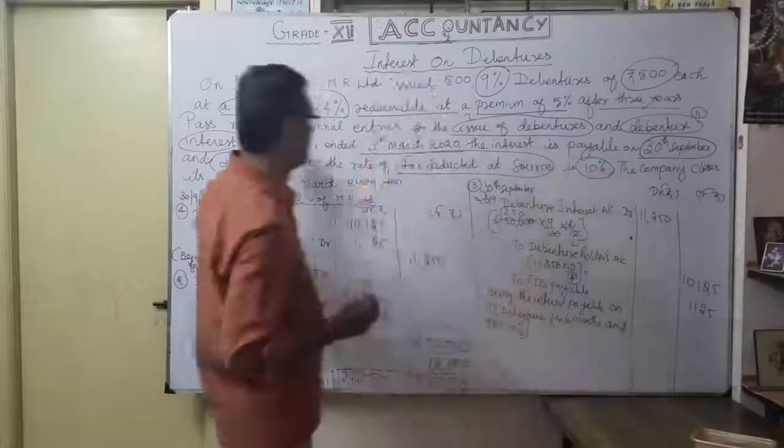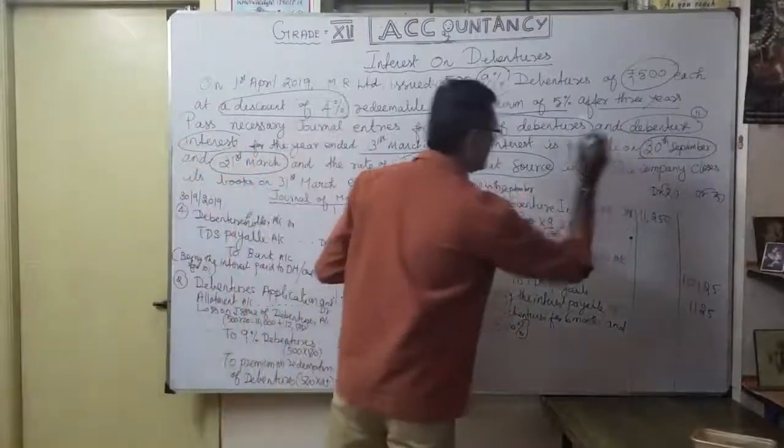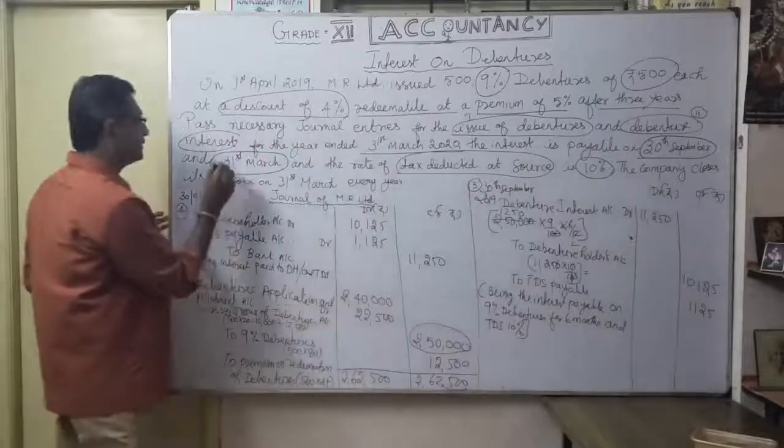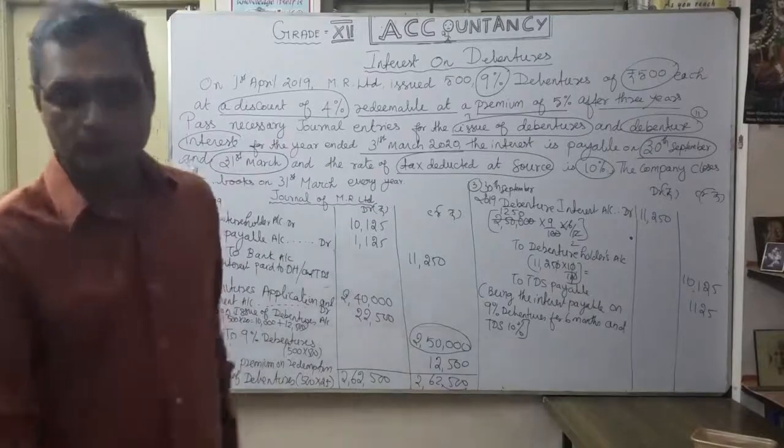Okay, now let's see, the same we will do for what? We finished now as on 30th September. Now we are going to do the entry for just another 6 months, 31st March. Now wait and see. I will do my 31st March.